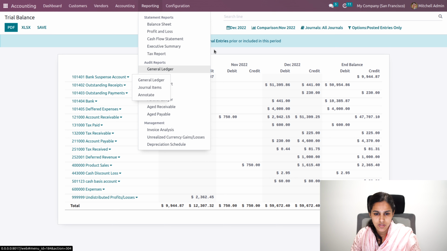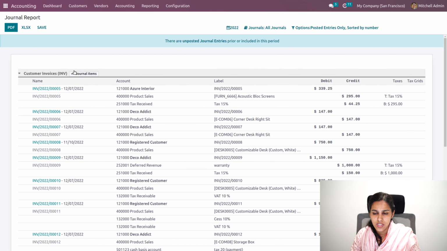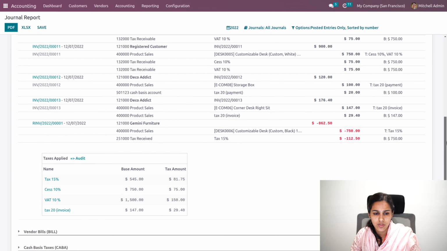Then we'll have the next report, that is the journal report. That is the report based on our journal. We have different journals, that is sales, purchase, bank and cash journals, and miscellaneous journal as well. So all the entries that are added to your journal, you can see over it.